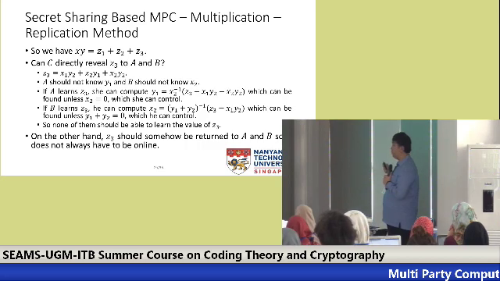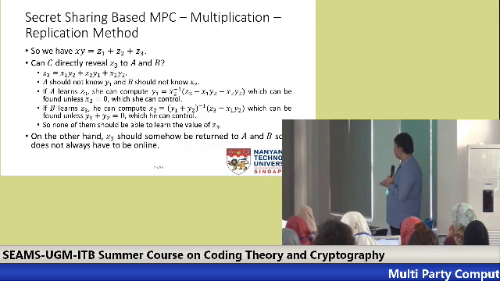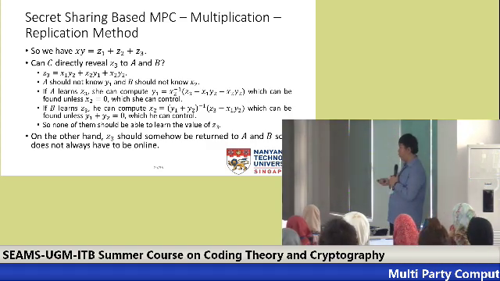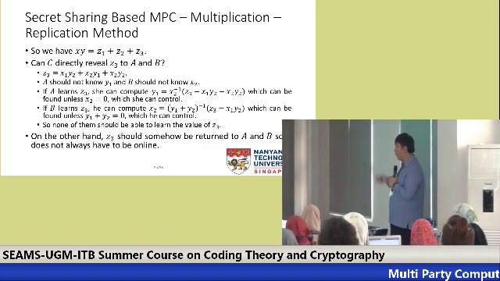So first alternative, if Z3 is directly sent to A, then she can simply compute Y1 from this formula. So in other words, if A knows Z3, A knows everything, so we don't want to do this. Similarly for B, if B learns Z3, then he can learn X2, and remember that this X2 should be the only thing that is hidden from B. So both alternatives do not work, but we want this Z3 to be transferred back to A and B because we don't want C to always be online.